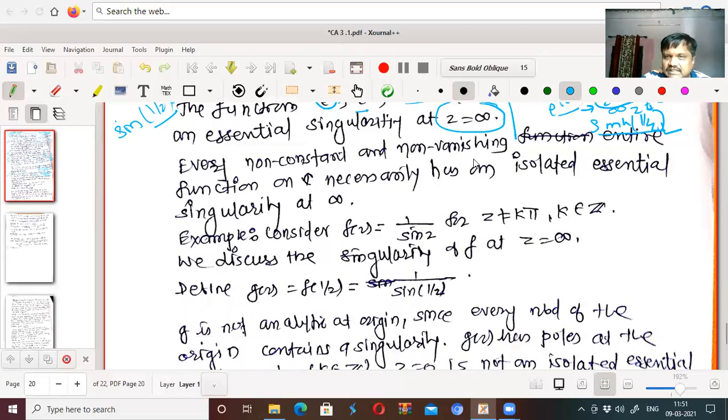Every non-constant and non-vanishing function, no doubt an entire function, on the complex plane C necessarily has an isolated essential singularity at infinity.